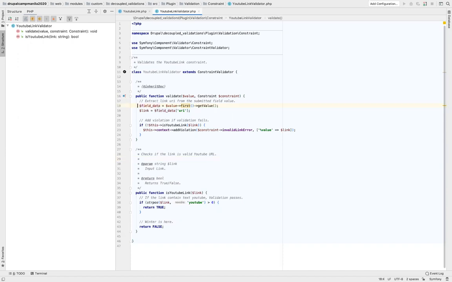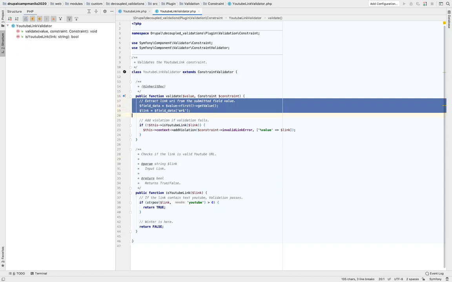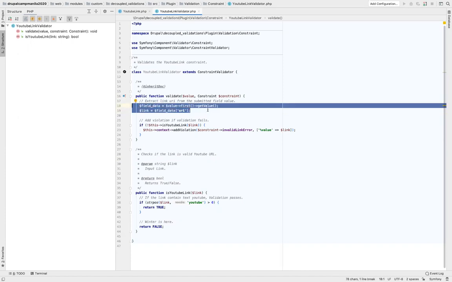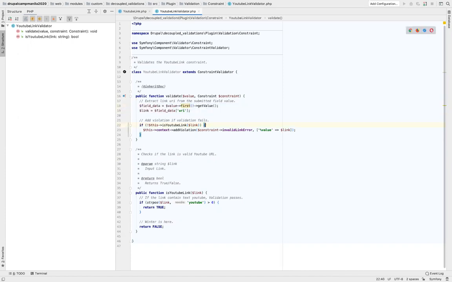Whenever a user is creating entities, this function will fetch the link URL out of the user input, and it is going to run this if condition, which checks whether the YouTube link is valid. If it's invalid, it is going to add a violation, or the error, on this particular property of the constraint class, and it is going to pass the value to the constraint class.